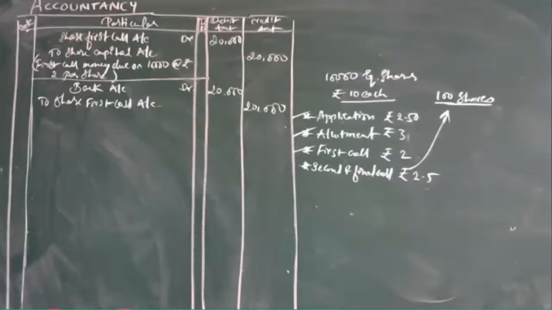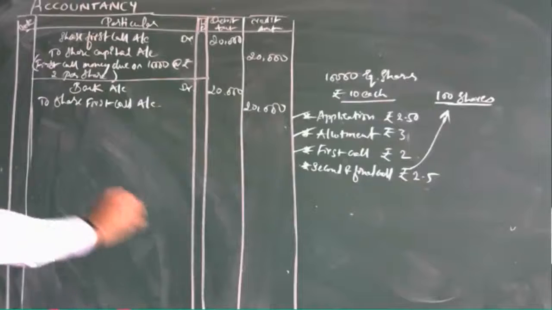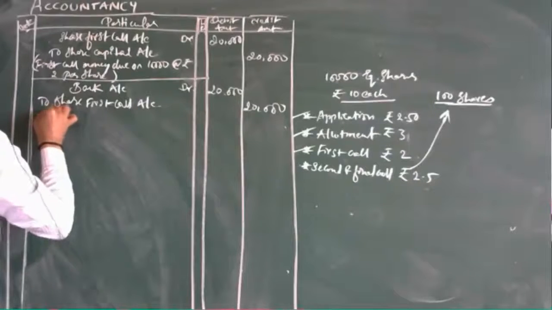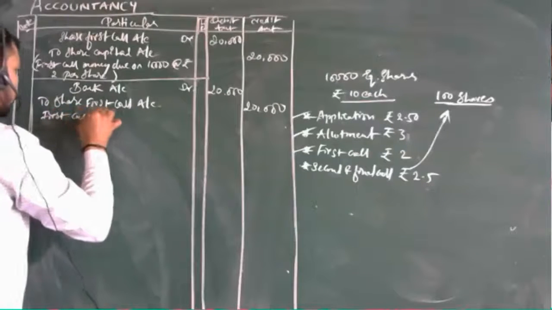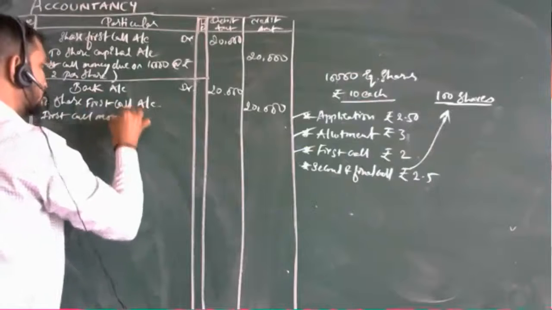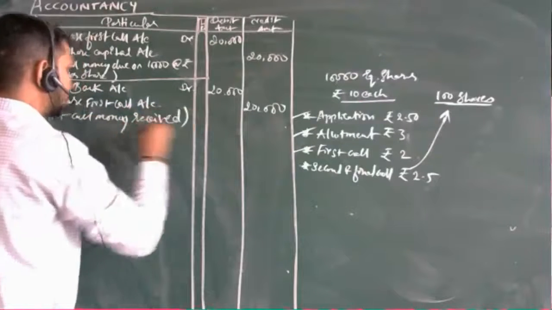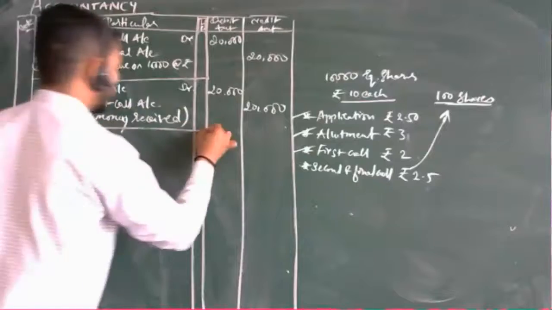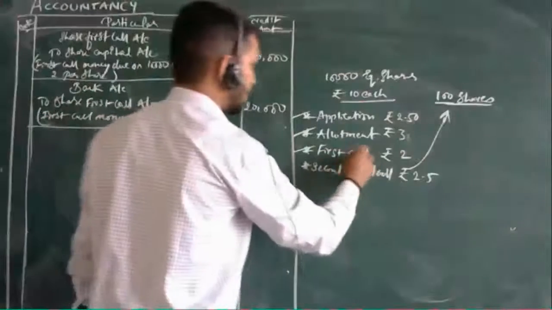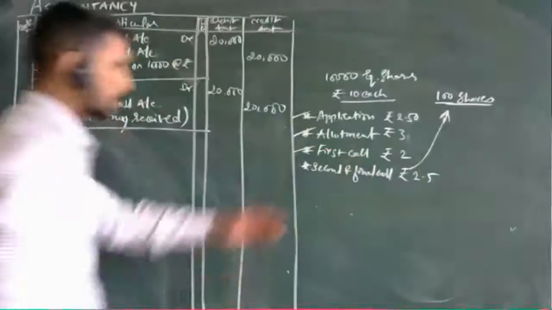Then how do we maintain this? First call money received. First call money has been received here. So even this first call account got over.